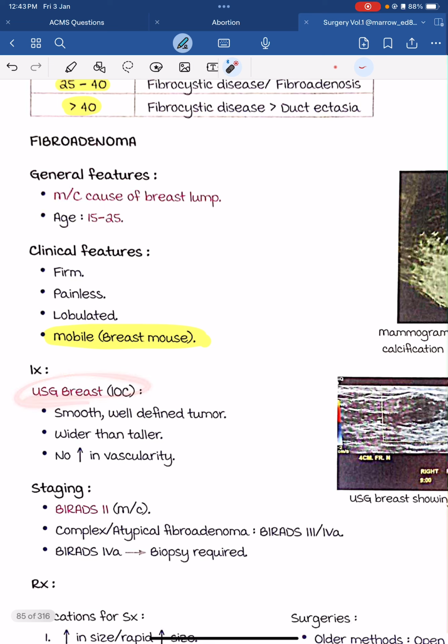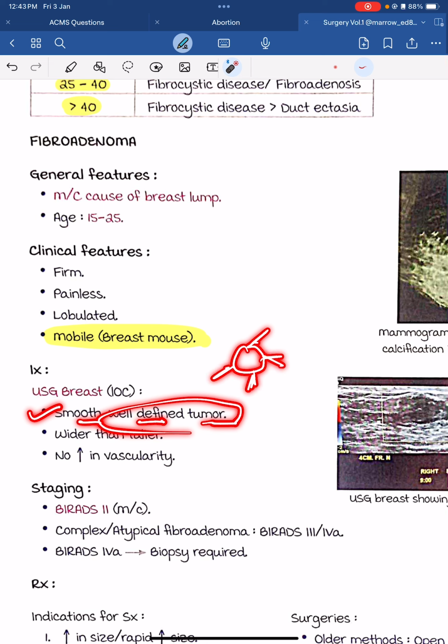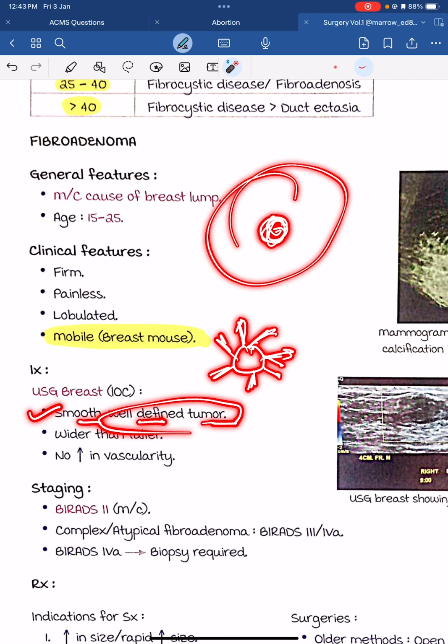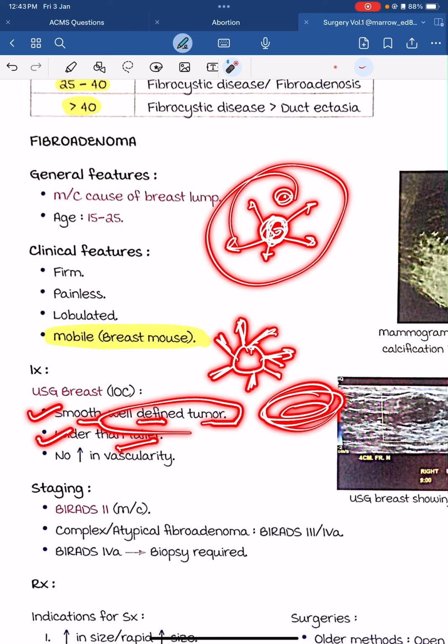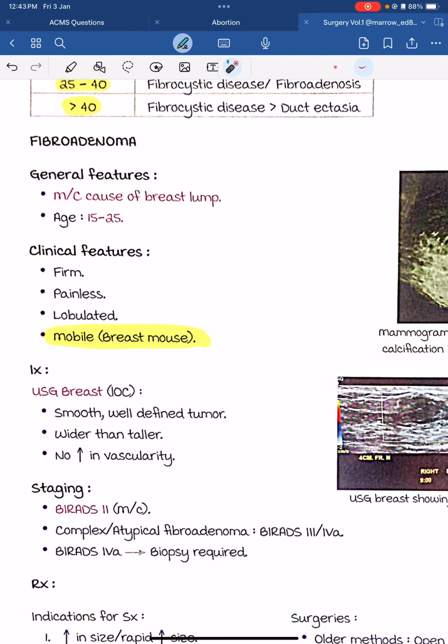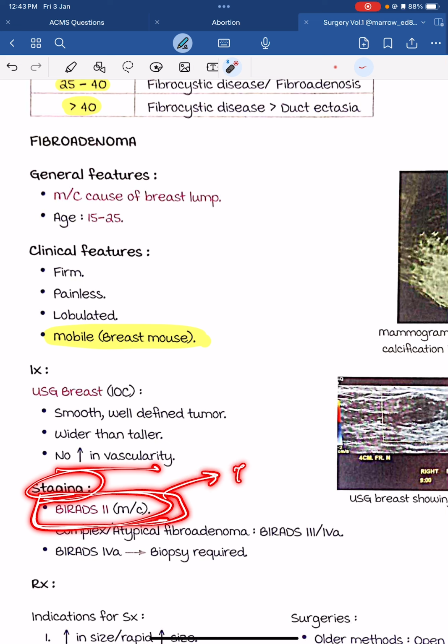Ultrasound will be the investigation of choice, showing a smooth and well defined tumor. Because it is well defined, it moves. If it had been spiculated or had ill defined margins, it would not have moved. Because of the well defined margin, it can move easily. It is the breast mouse. It is wider than taller. On staging, it is BI-RADS 2, which is nothing but benign conditions.